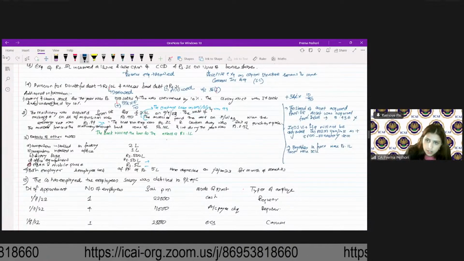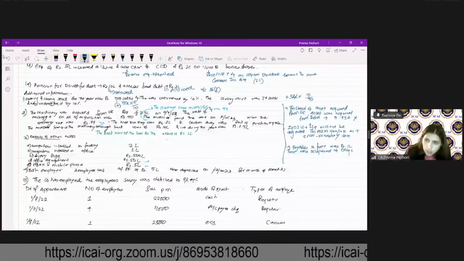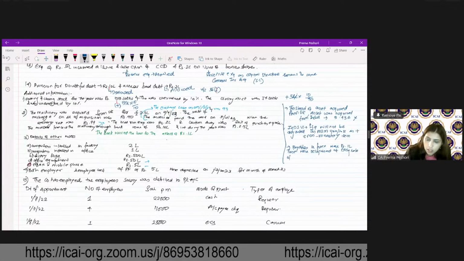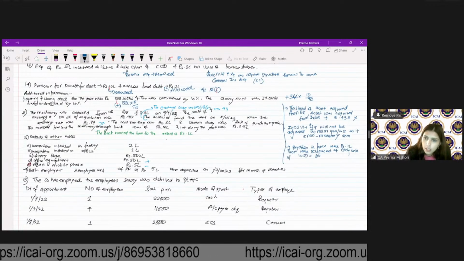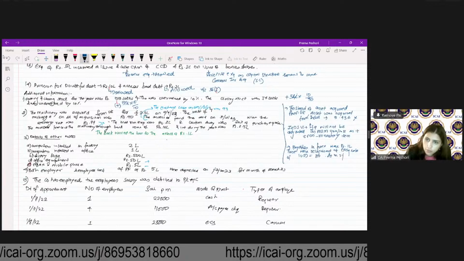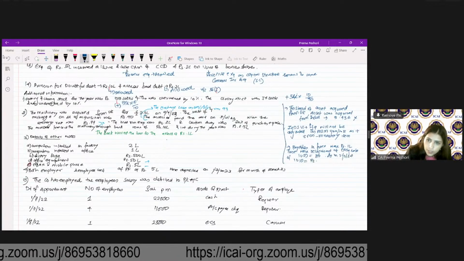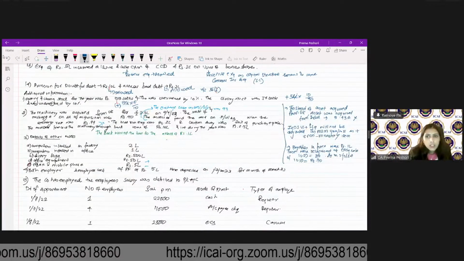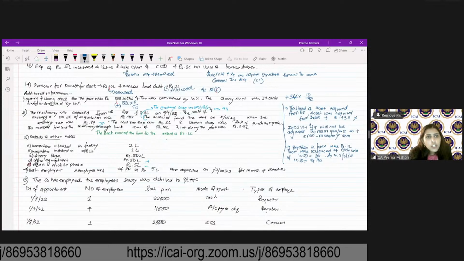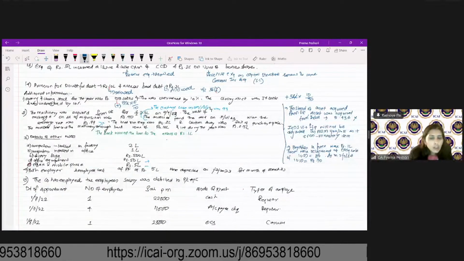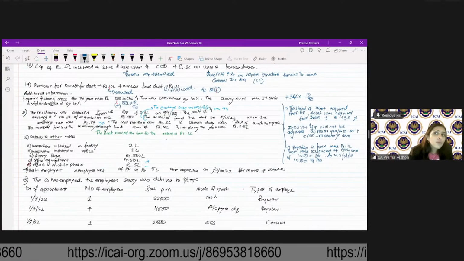These were recognized at an exchange rate of 1 USD equal to 80. As on 31st March 24, 1 USD is equal to rupees 90. So what will you do in that situation? Will you recognize the 10 gain or loss, or will you not recognize it?